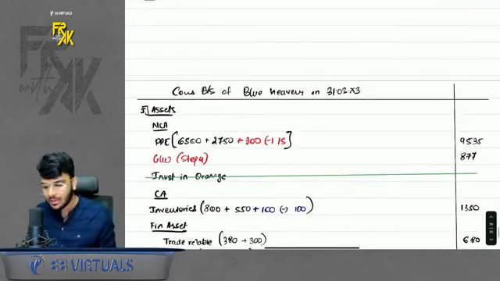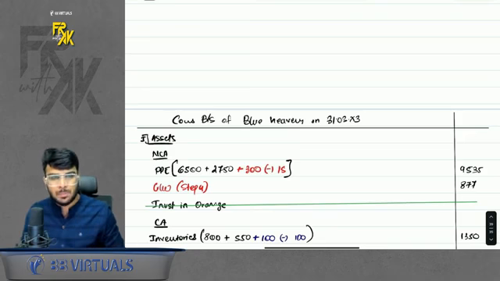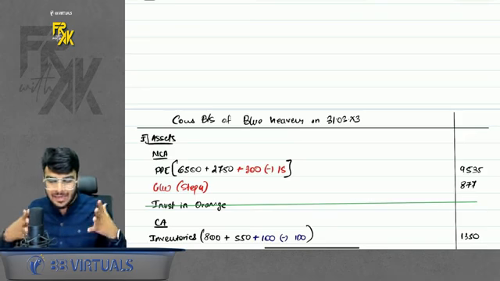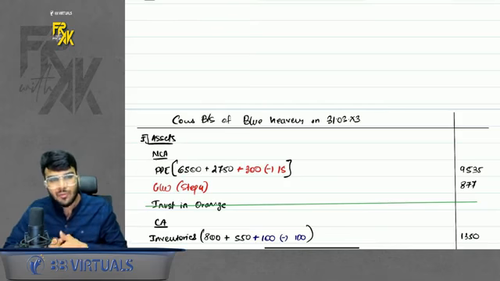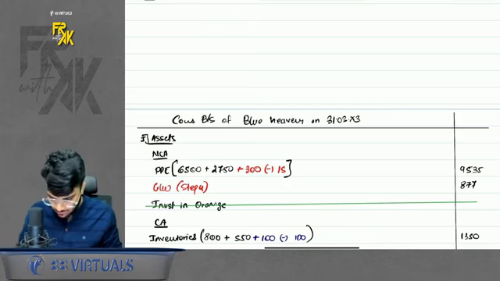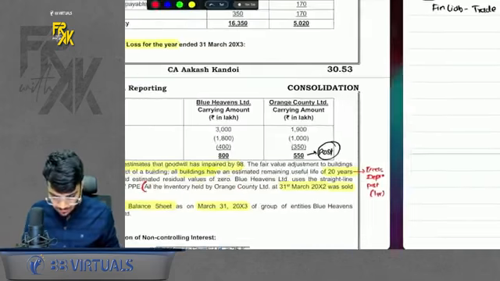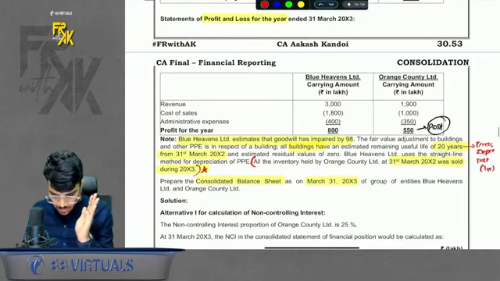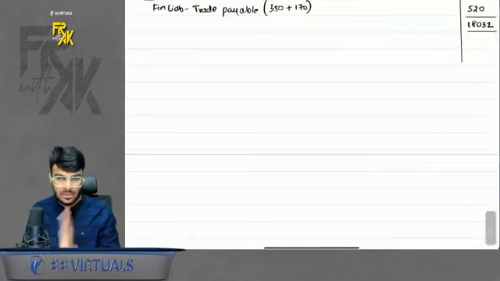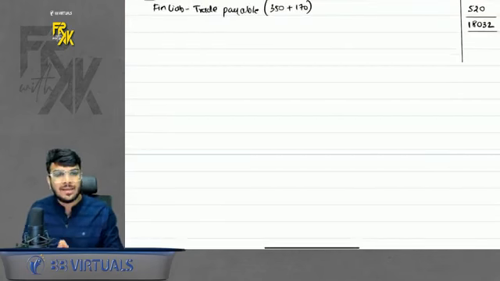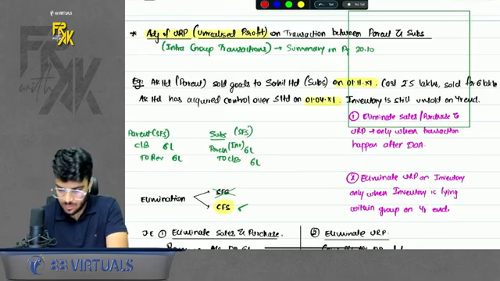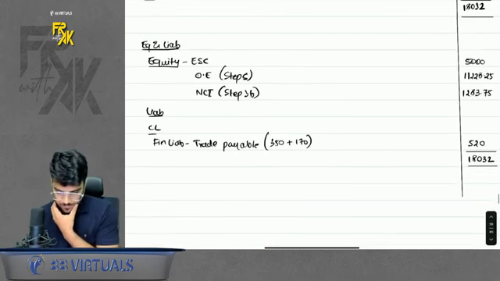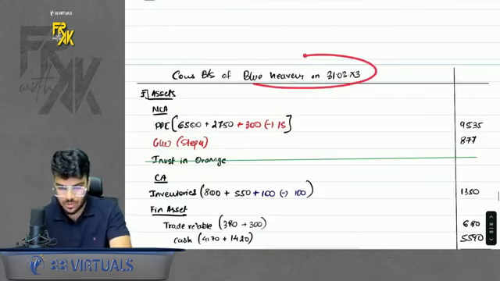Just prepare the balance sheet. Balance sheet is something which you should practice again and again multiple times, at least in the question which I'm marking or which I'm revising with you, so that you will gain that confidence also. Okay, chalo. So this was the revision till illustration number 67, till Blue Heavens and Orange County Limited. Okay, I hope till here everything you have understood. So we revised till Blue Heavens question, right?